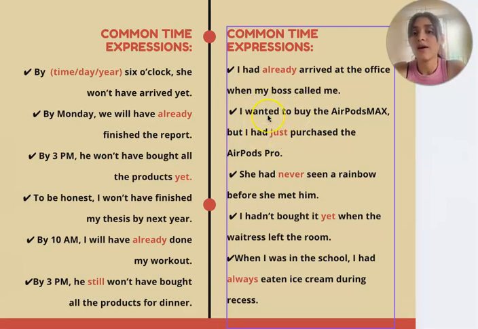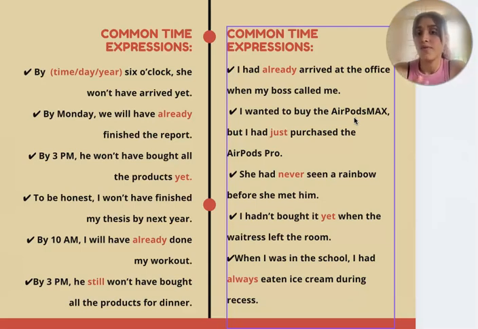And then we have: I wanted to buy the AirPods Max, but I had just purchased the AirPods Pro. It can happen. It means that when I realized that I wanted the AirPods Max, I had just purchased the other.